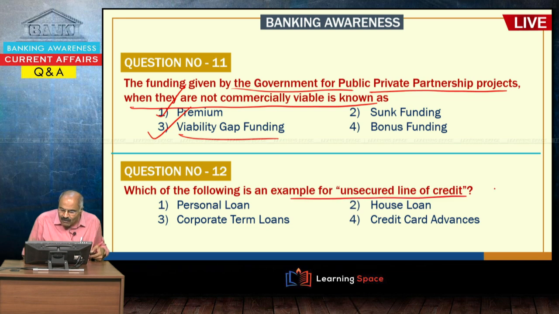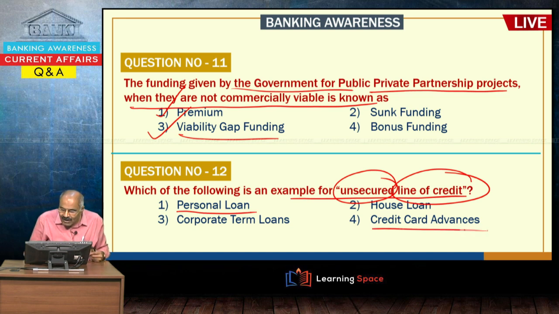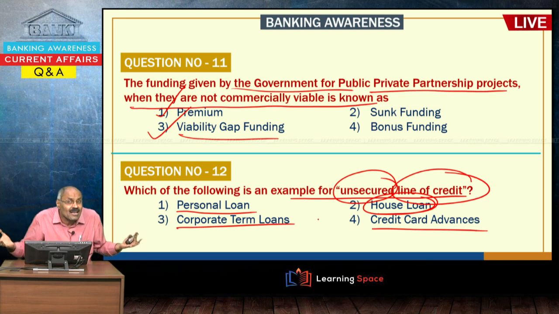Which of the following is an example of an unsecured line of credit? Here two words are involved. Unsecured is one word, line of credit is another. You should have a clear idea of what is meant by unsecured and what is meant by line of credit. Unsecured means there will not be any collateral security. A personal loan will not have any collateral security. Credit card advances will not have any collateral security. A house loan definitely has collateral security. Corporate term loans sometimes may not have collateral security, we do not know.